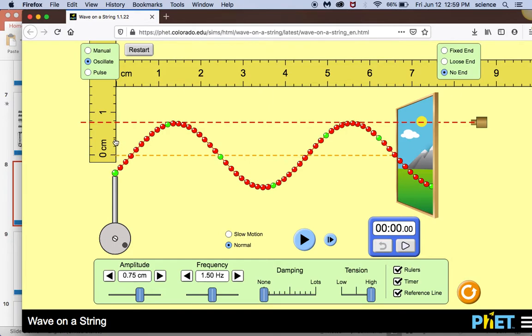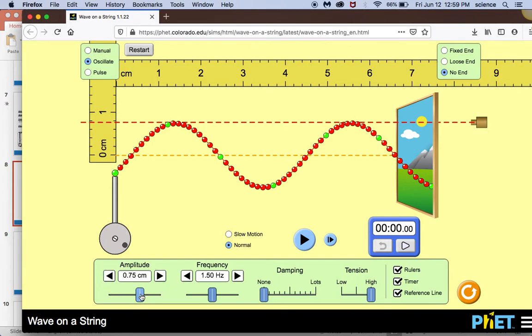each of these divisions is 0.2 centimeters. So I have 0.2, 0.4, 0.6. It's not quite 0.8, and it's a little bit more, 0.7 would be right in the center, so I'm going to say that it's close to 0.8, right? So it's 0.75, which is what the amplitude is down here, which is what we would expect the amplitude to be because we set it that way.